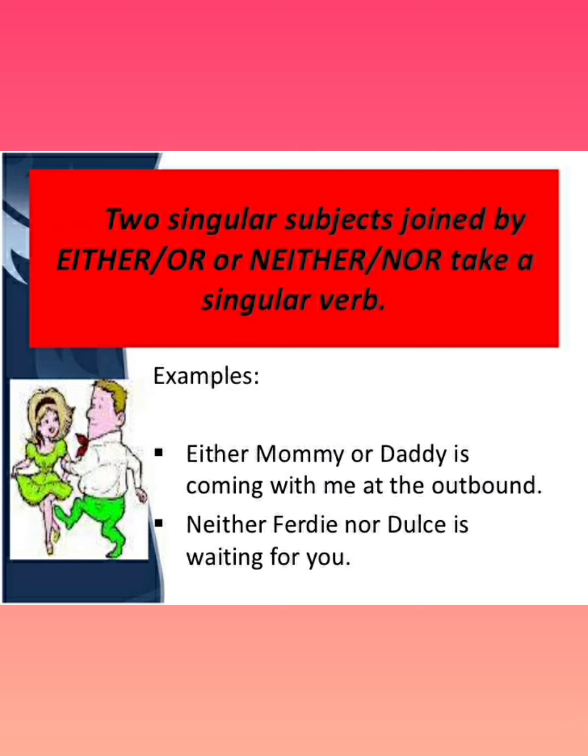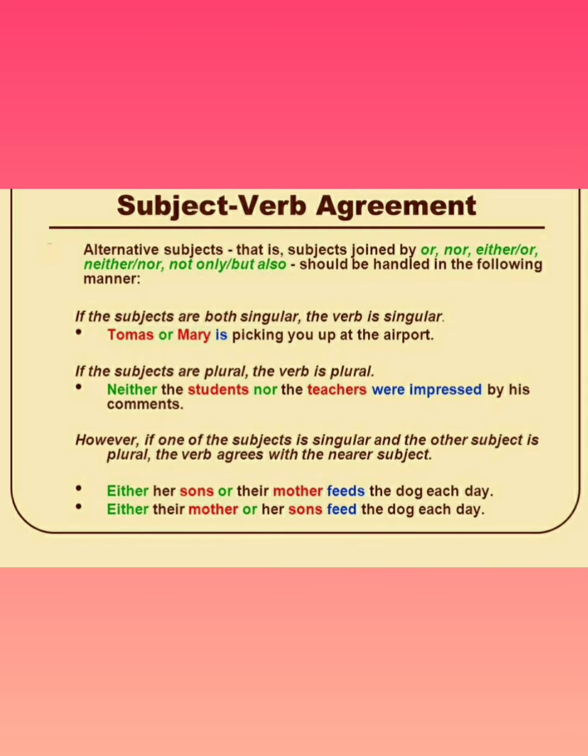So I hope you have understood when to use a singular verb and when to use the plural form of the verb. Alternative subjects, whenever subjects are joined by or, nor, either or, neither nor, not only but also, should be handled in the following manner. If the subjects are both singular, the verb is singular. Thomas or Mary is picking you up at the airport. Both subjects singular, that's why a singular verb.